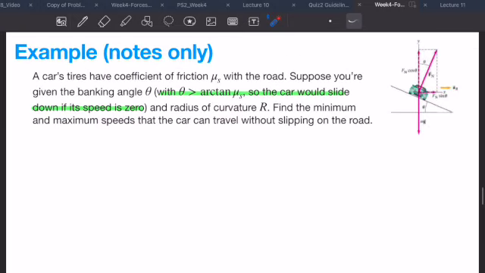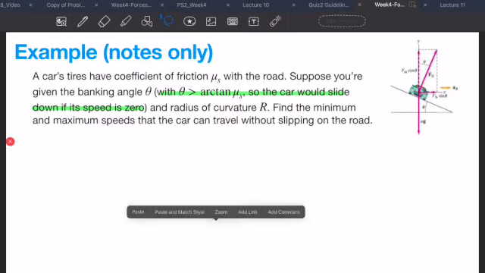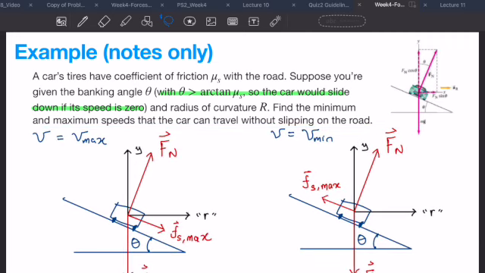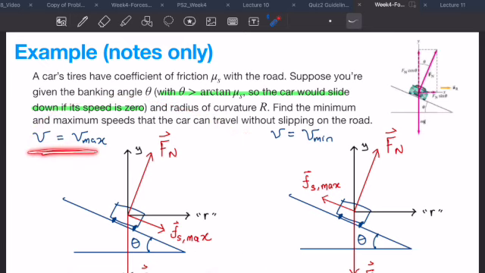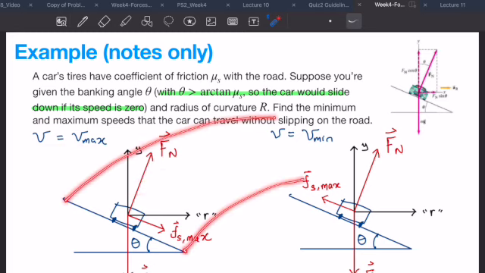Now let's go back to the situation. What's being said here is the following. So I have two pictures here. Let's first pay attention to this picture, which is saying we're going as fast as we possibly can. When you go as fast as you possibly can on a banked road, on a curve, so let's say this road is coming in like this, so you're driving in, coming in towards the front of the page. Well, if you drive too fast, you're going to skid outward.